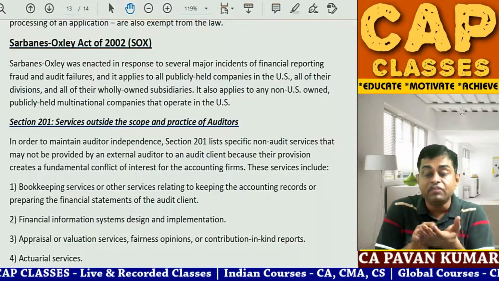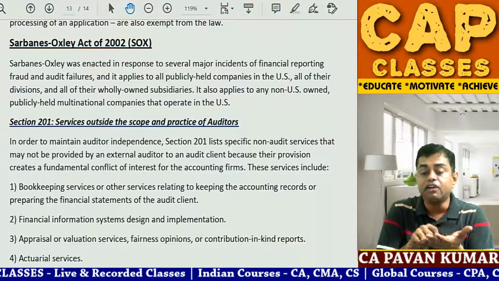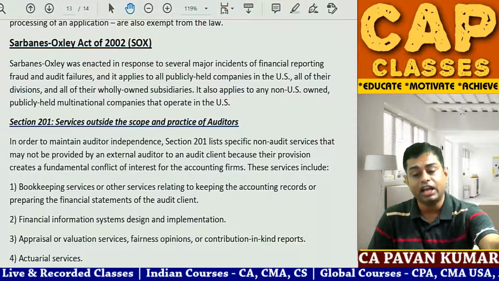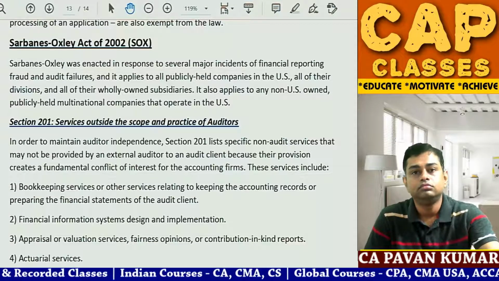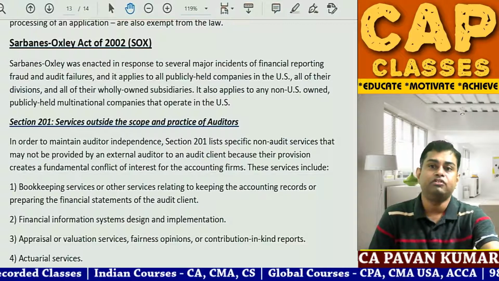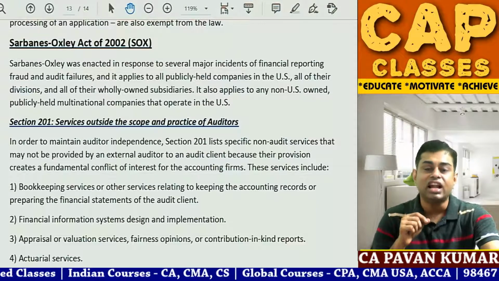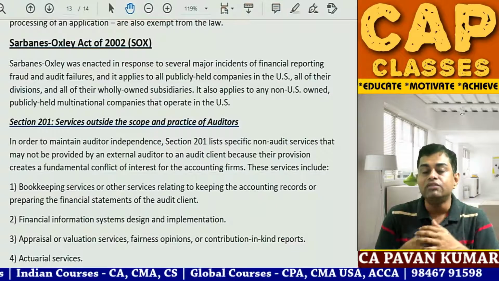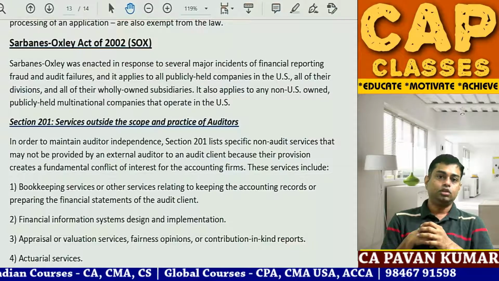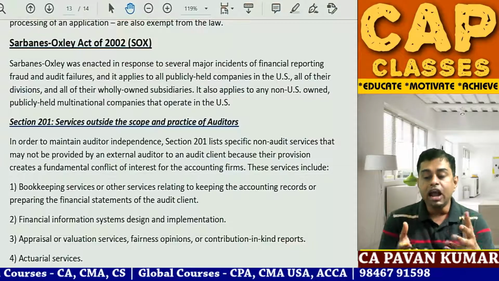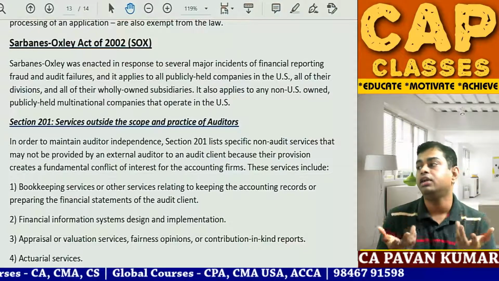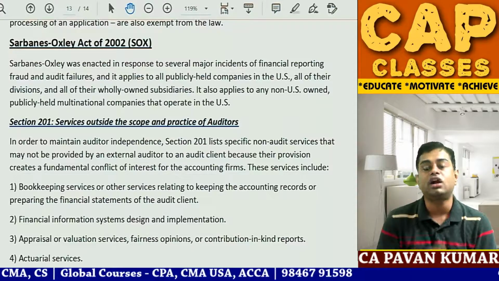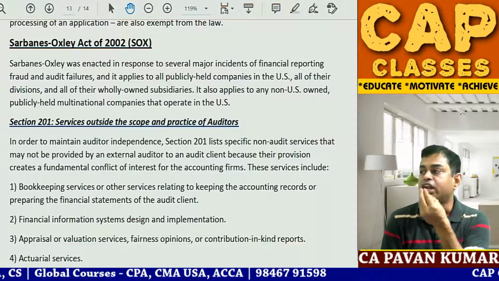Obviously, you have given it in writing: sir, I have verified everything, there are no frauds reported in our company, there cannot be a fraud. Now you might say, as a human being, how can I give it like that? If you cannot give it like that, don't sit in the CEO chair, don't sit in the CFO chair. On one hand, you are CEO, CFO taking hundreds of crores of rupees in salaries. On the other hand, you are not looking after controls properly. What are you doing? You are eating public money.